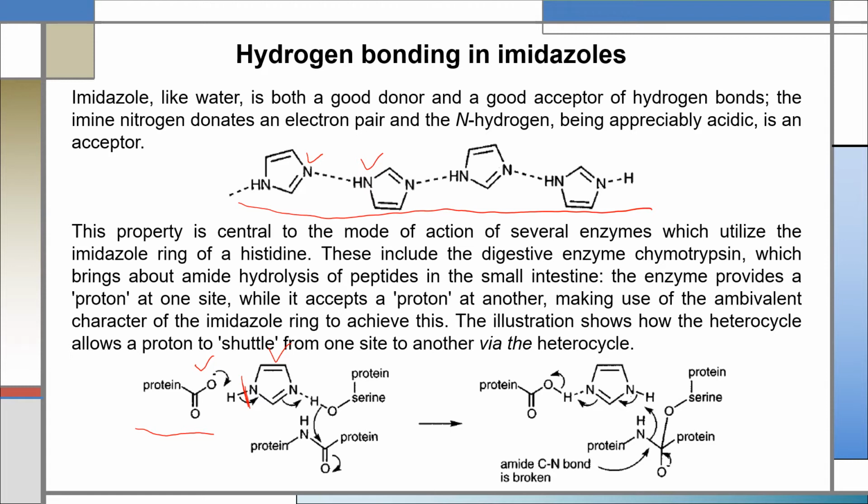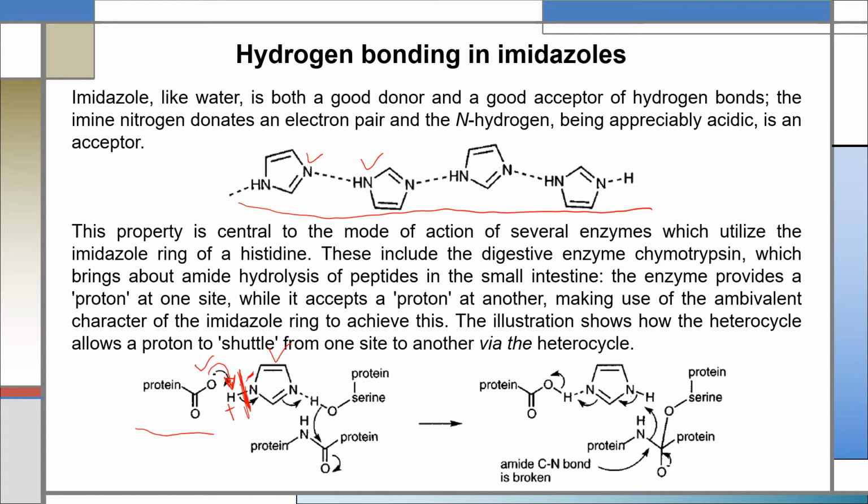And nitrogen is more electronegative. Due to this influence, this bond is broken and the electron shifts to this nitrogen. Nitrogen becomes negative and this hydrogen becomes positive. And this negative oxygen shares its excess electron with this positive hydrogen. So here imidazole behaves as a proton donor.